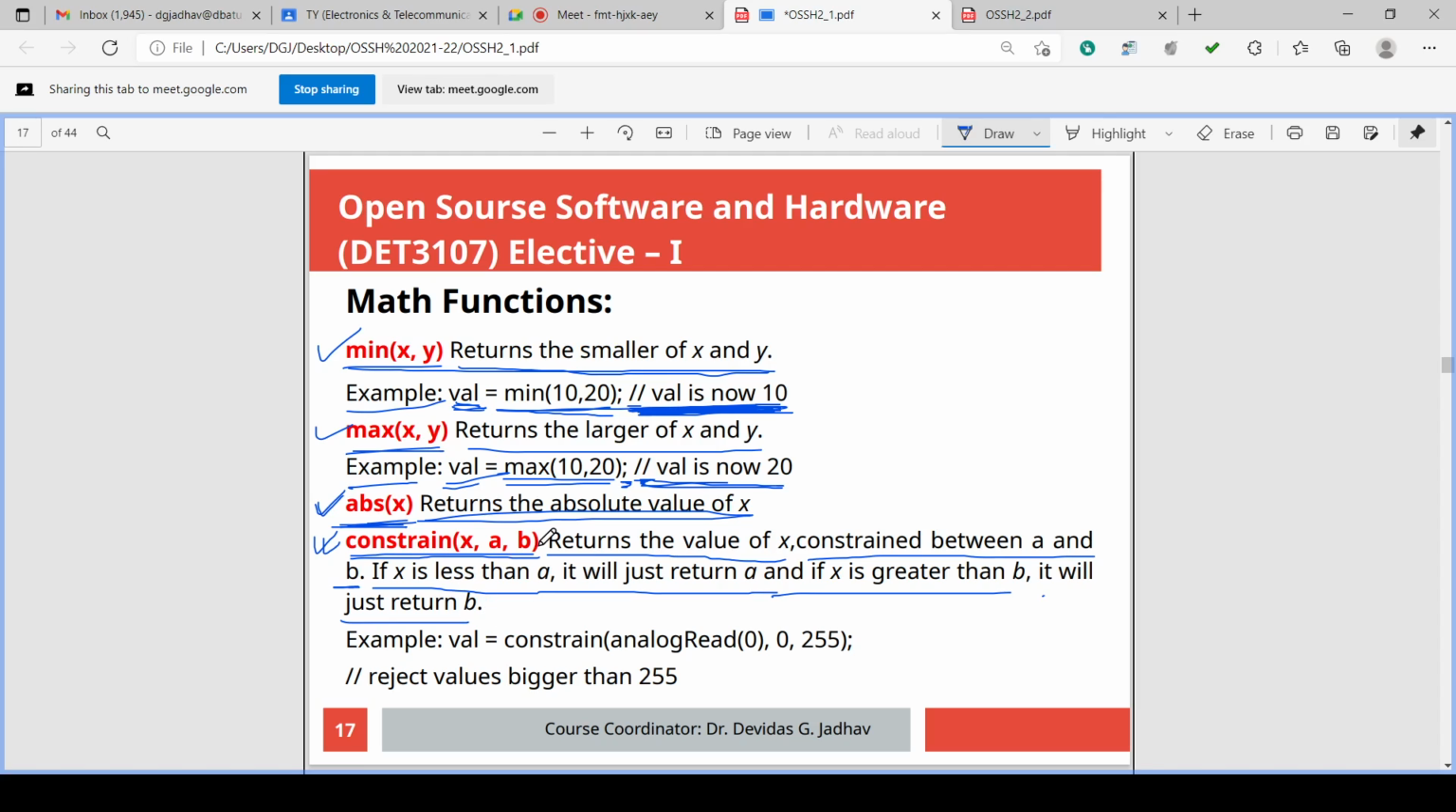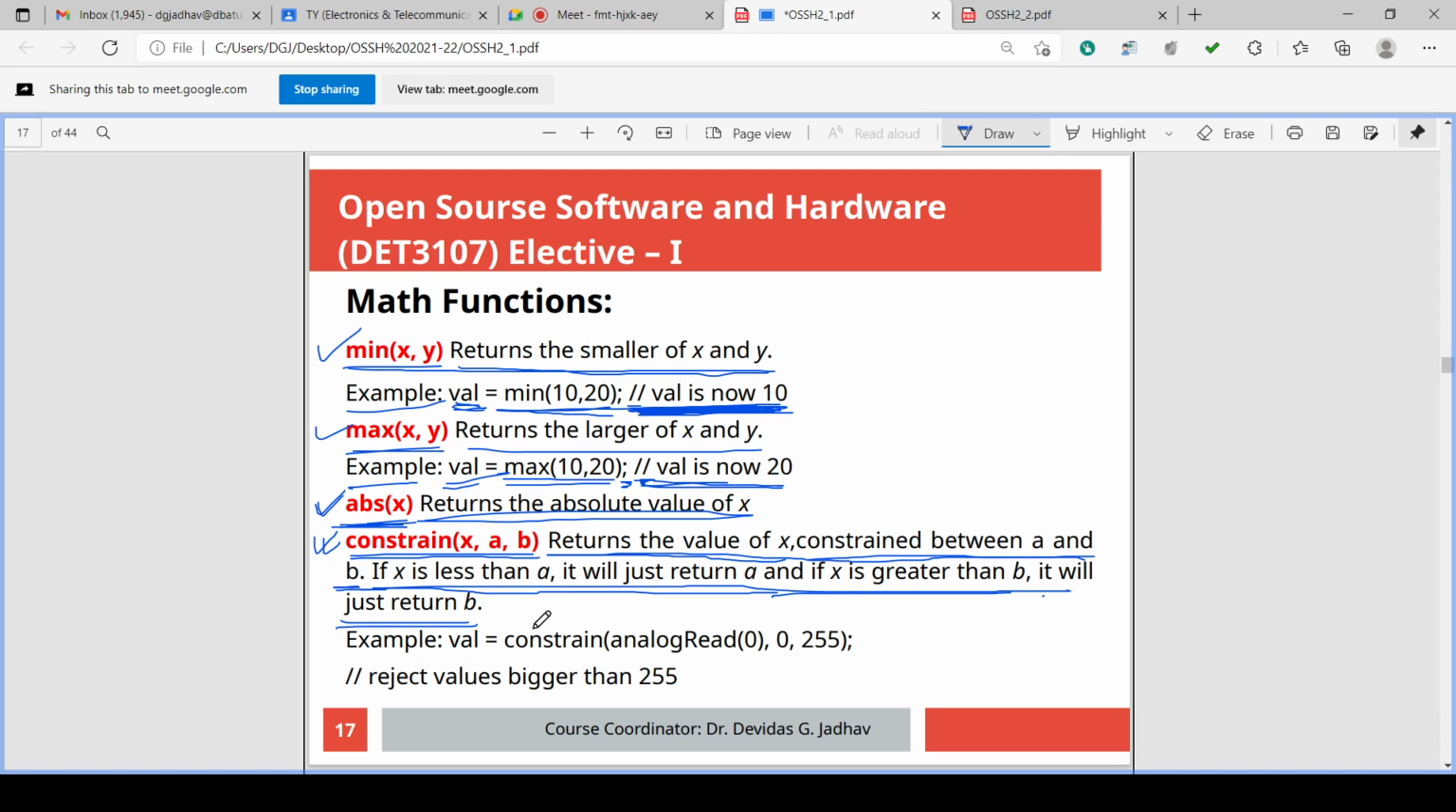Okay, so constrain returns the value of x constrained between a and b. If x is less than a, it will return a. If x is greater than b, it will return b, just b. And if x is in between a and b, it will return x, the actual x. If it is within the constraint, it will return the actual value.